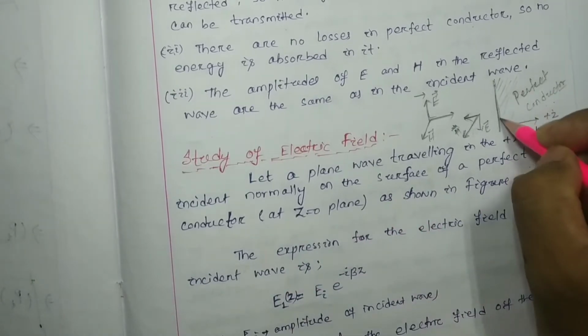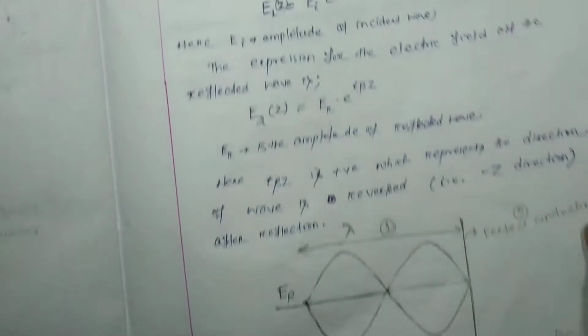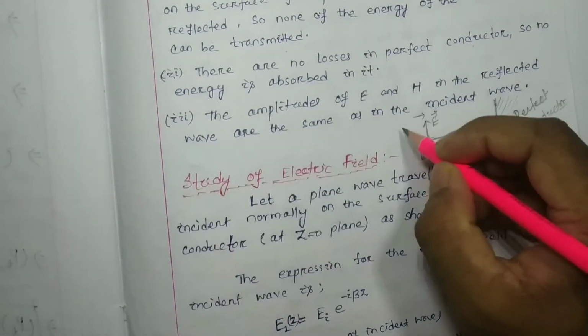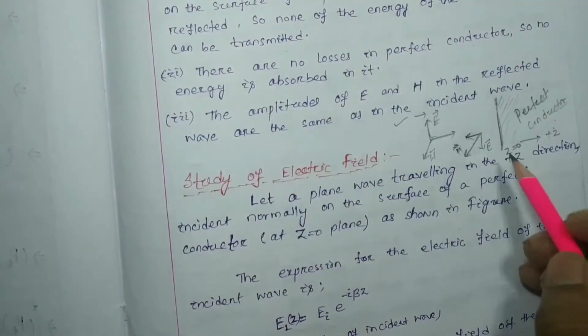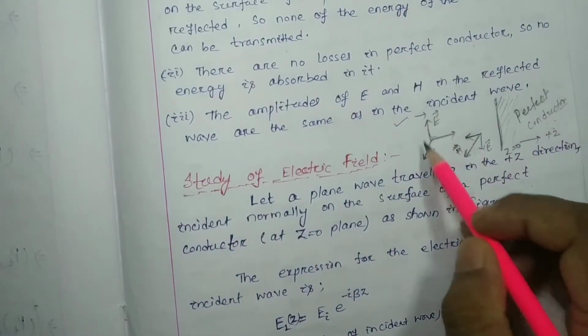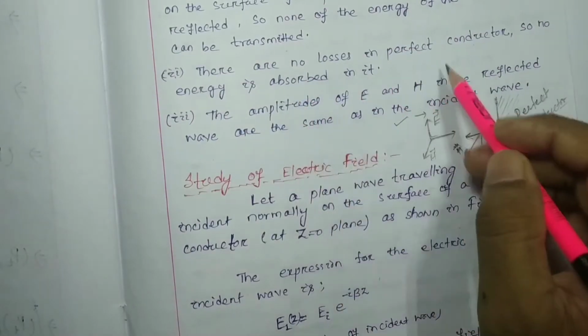Let this interface be z equal to 0. Actually the figure is here. I suggest that you draw this figure with a larger size. Here I don't have space, so I adjusted the figure, but I suggest that you draw it bigger.